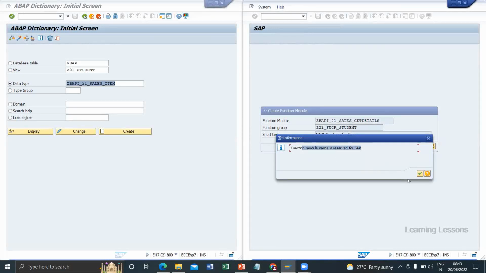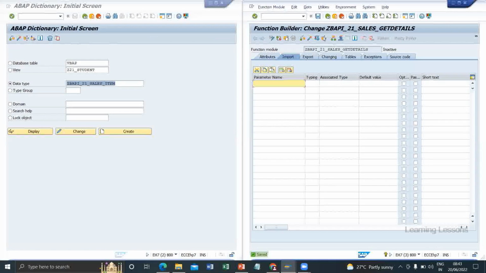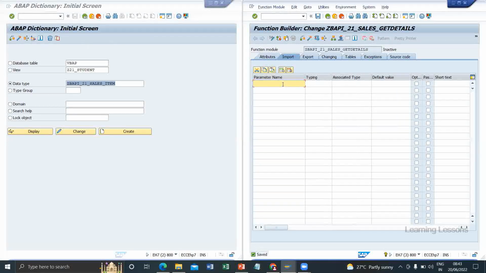Function module is reserved for SAP. This is a common message that will be populated at the time of function module creation. So now this is the function module we created. Now we need to fill the importing and exporting parameters. In the importing parameter, I want to add sales document, sales doc, and write sales document.